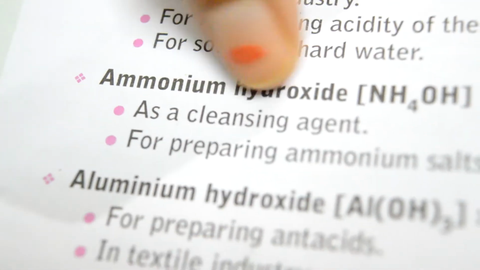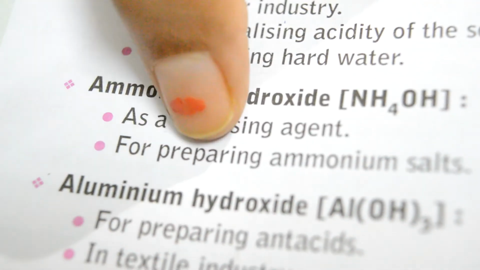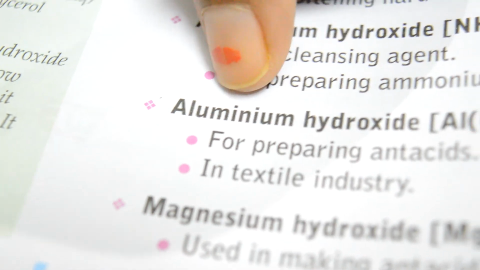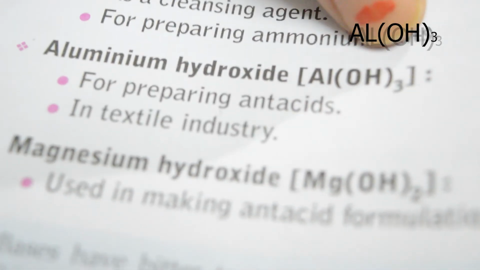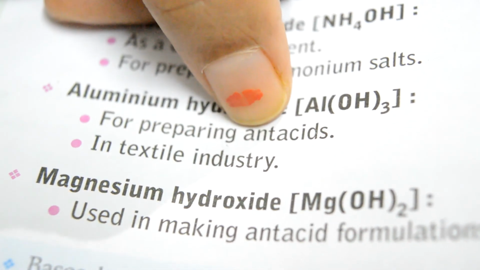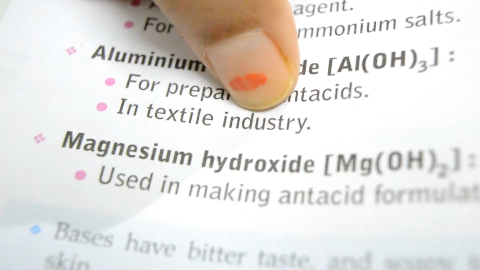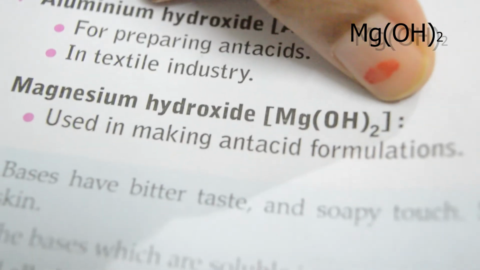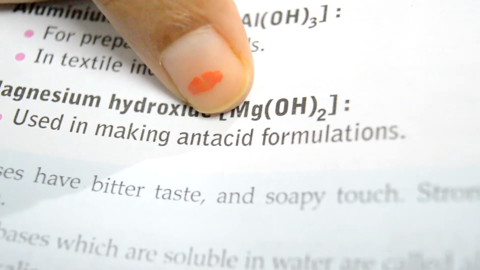The next one is ammonium hydroxide, NH4OH. It is used as a cleansing agent and for preparing ammonium salts. Then aluminium hydroxide, Al(OH)3, is used for preparing antacids and in the textile industry, and magnesium hydroxide, Mg(OH)2, is used in making antacids as well.